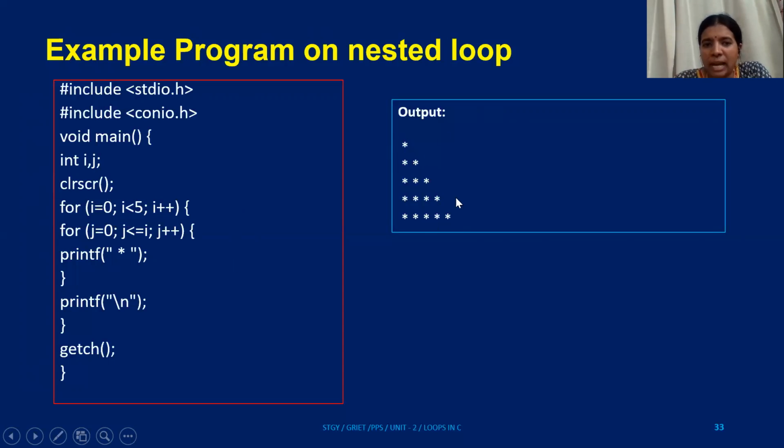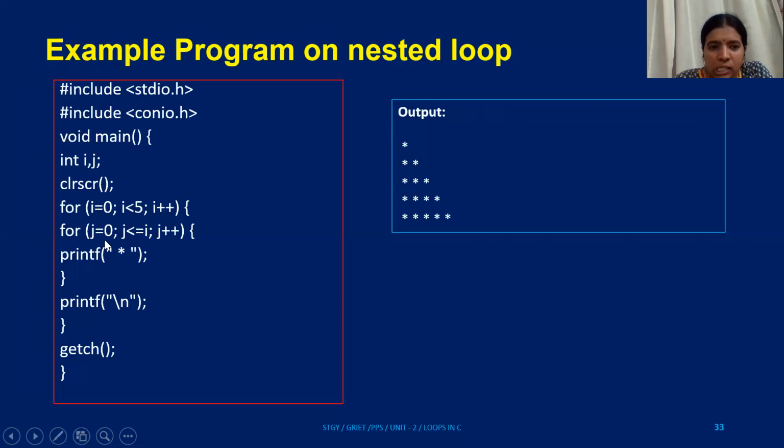The number of lines is the outer loop. How many times does an action need to be repeated? What is the basic action? Printing a star. Therefore, printing the star will be in the inside loop. How many times is it printing? First line 1 time, second line 2 times, third line 3 times. So line number of times. What is the line number? Nothing but the value of i.